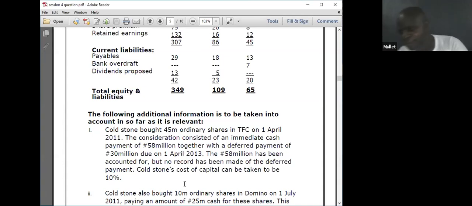If I say, okay, the present value, after discounting it, the present value of the cost of investment will be debited. The finance cost, the interest, the parent will suffer it. I will debit his account. The liability, we are consolidating 1 year. That's why they don't give us a non-current liability. It is a 1 year account. I will now put it where? Current liability. Let's treat that information. One, also cost of capital can be taken to be 10%. They've given us cost of capital. I will now go to this.